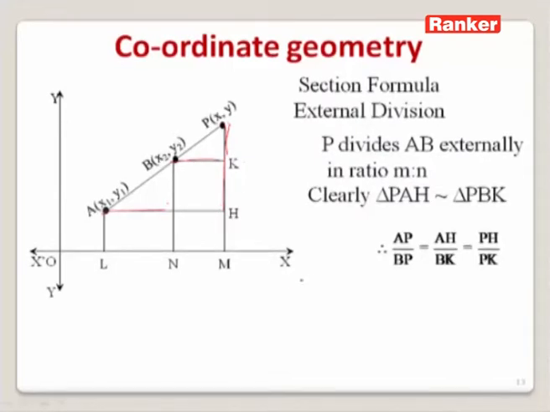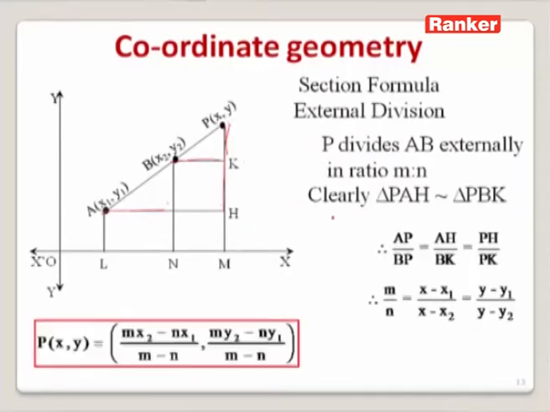What are AP, BP, AH, BK, PH and PK? AP by BP can be written as once again m by n, because P is dividing the line segment AB in the ratio m is to n. Again from this diagram we can write AH as x minus x1 and BK as x minus x2. Similarly, PH can be written as y minus y1 and PK can be written as y minus y2.